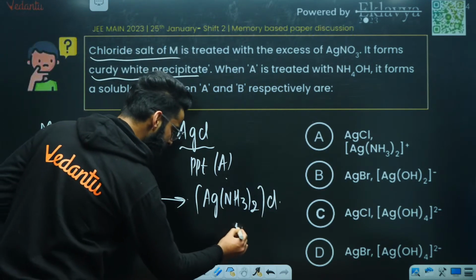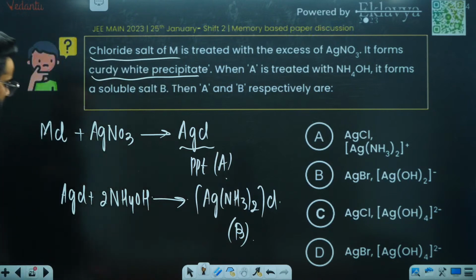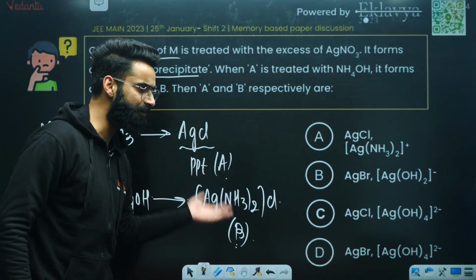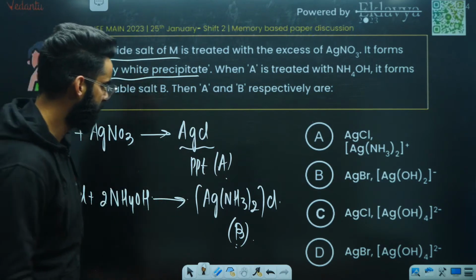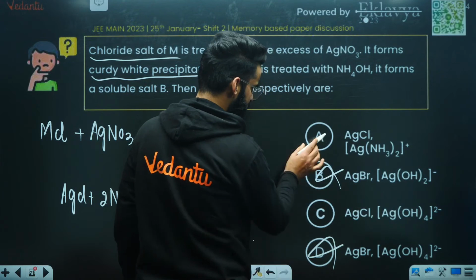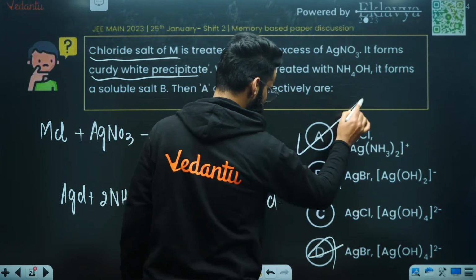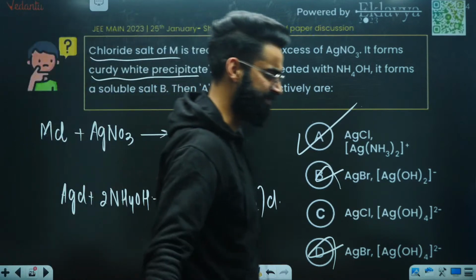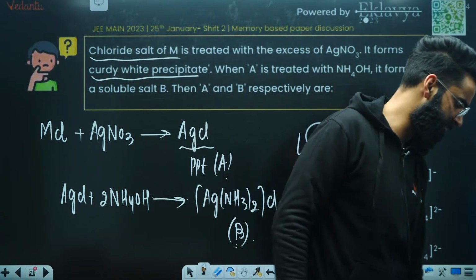So this is going to be your B. So AgCl was A, and this is your B, and this A and B only you were supposed to check. So first of all, you'll eliminate this one, you'll eliminate this one. Either the answer is going to be A or going to be C. So absolutely it's going to be A. Direct reactions from NCERT, people. Nothing to worry about this.